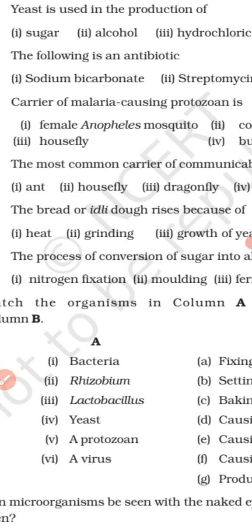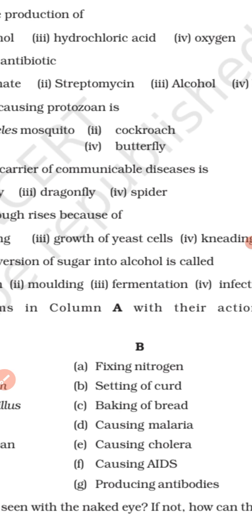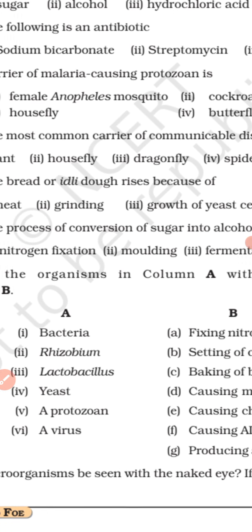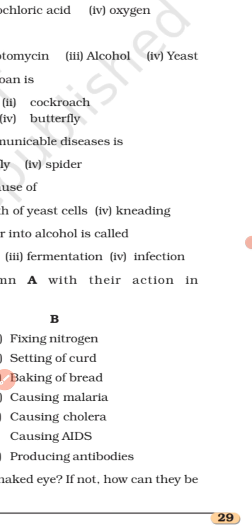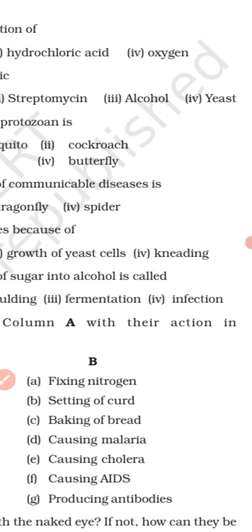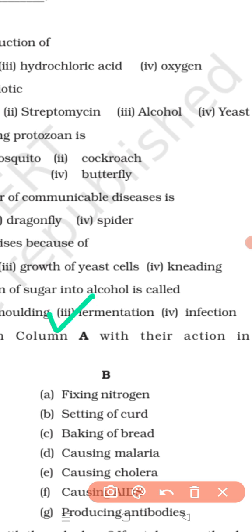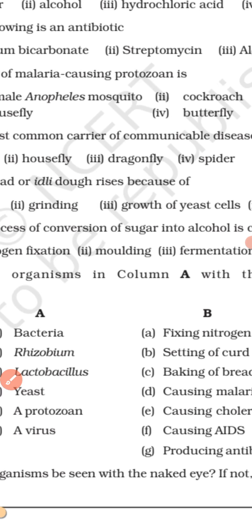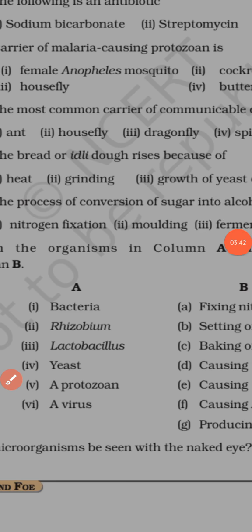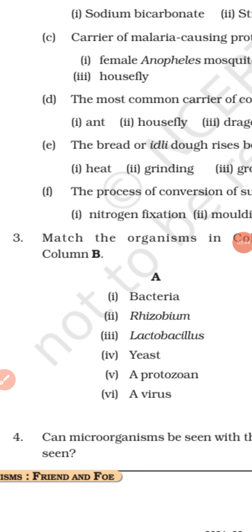F: the process of conversion of sugar into alcohol is called what? Nitrogen fixation, molding, fermentation or infection. The process of conversion of sugar into alcohol is called what? Fermentation. Clear? Okay. Next, let us move to the next question.